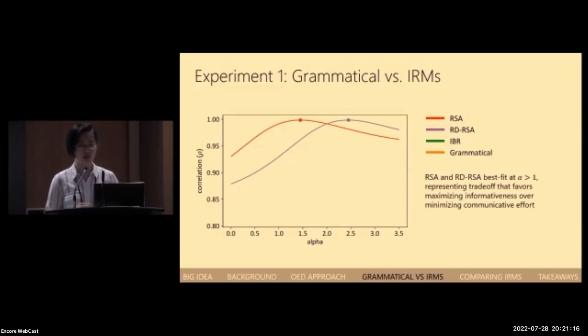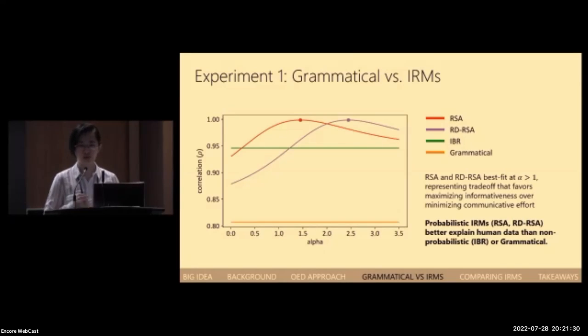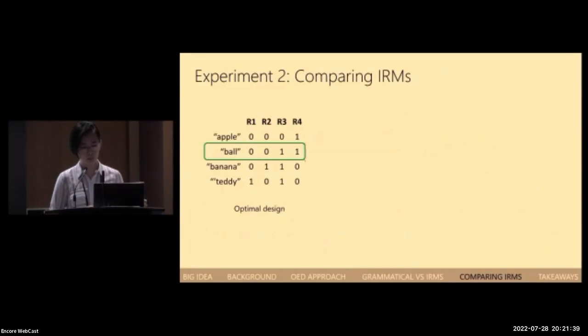This is consistent with existing empirical investigations of RSA-style models. The best fit correlations of RSA and RDRSA also exceed IBR and substantially exceed the grammatical model. These results suggest that probabilistic IRMs like RSA and RDRSA are better able to explain the human data than the non-probabilistic IBR or the grammatical model. So with those results, we have an inkling that RSA-style models might outperform IBR, but we're also not entirely sure about how RSA and RDRSA compare.